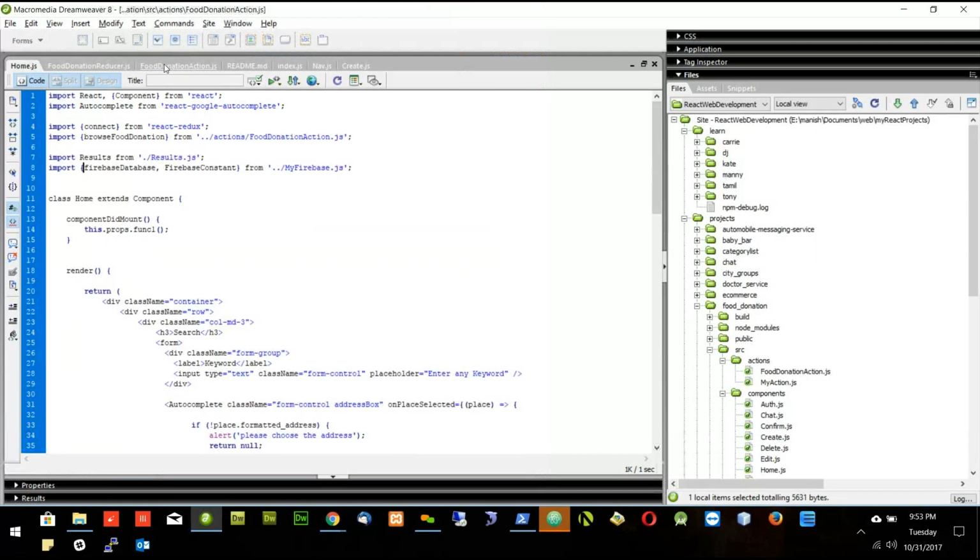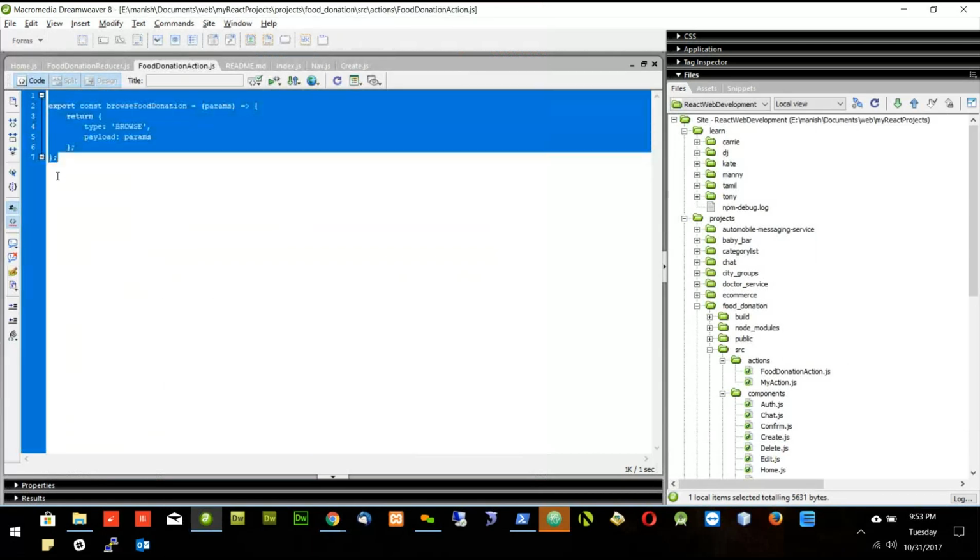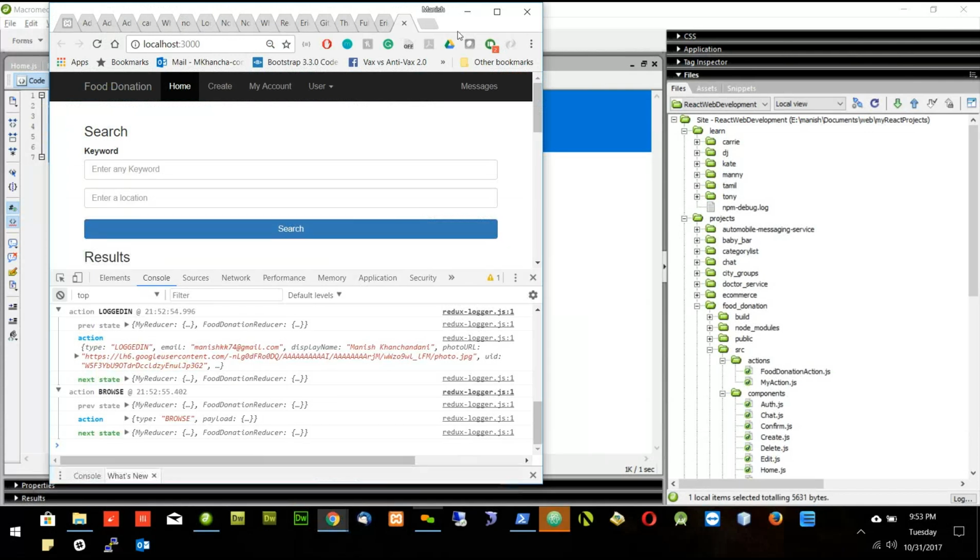So now what changes you have to do in the action? You have to just put these four lines of the code I am giving in the chat. So this is the action. The code is action, food donation action. So just update this food donation action, then I will give you another line of the code.